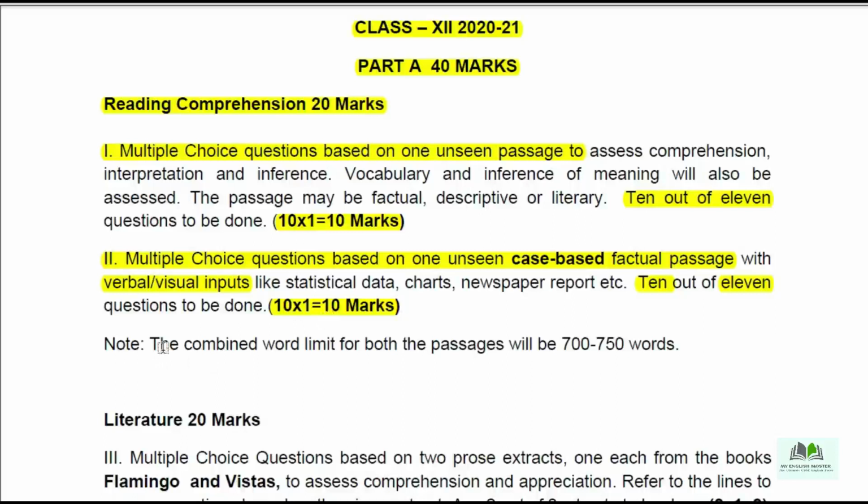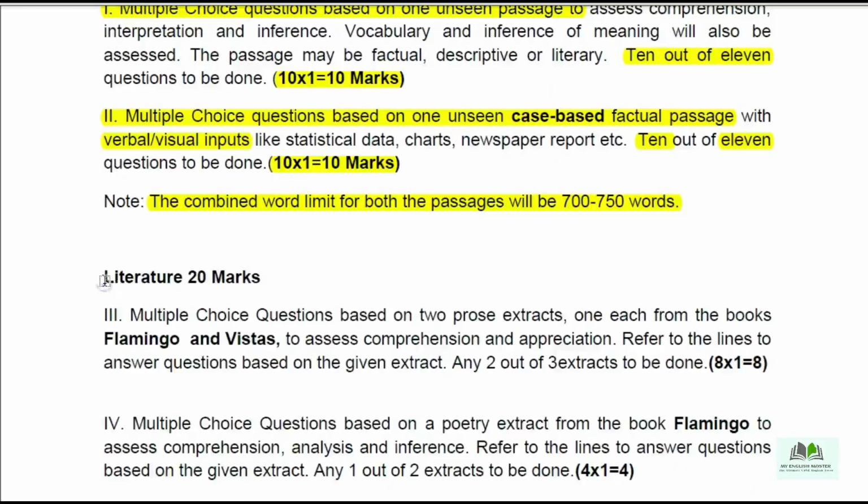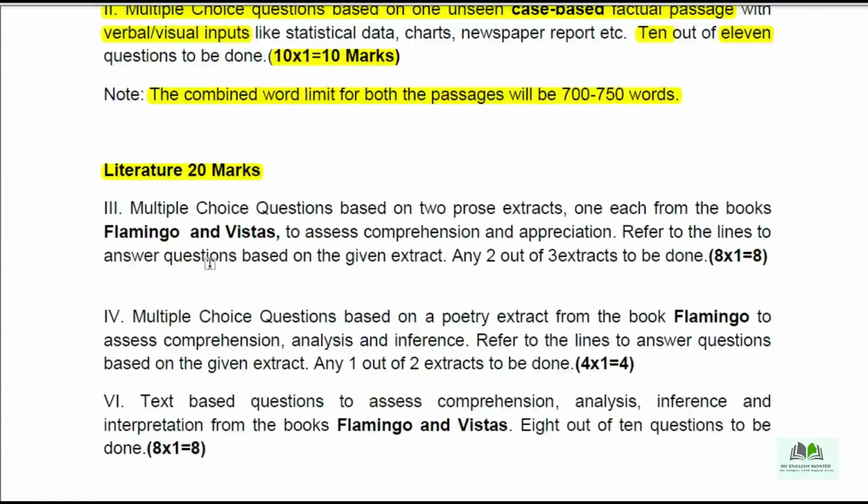The combined word limit of the two passages will be 700 to 750 words. I hope this reading section explanation is clear to you: first a passage and second also a passage, with 10 marks each. Now we get to the next topic, literature reader, 20 marks. So that is the third question that comes in Part A.